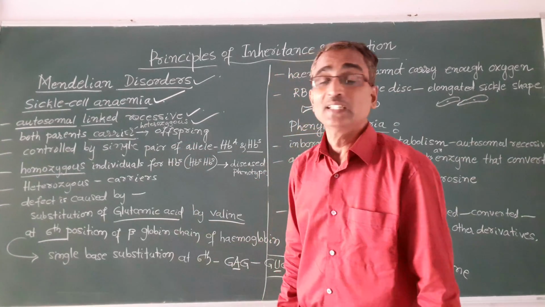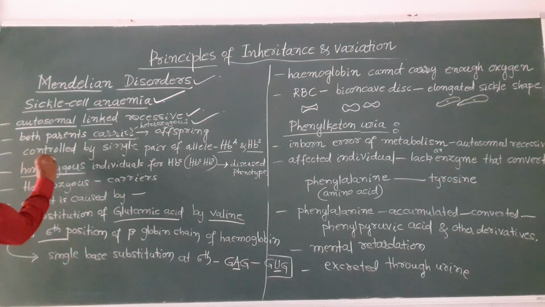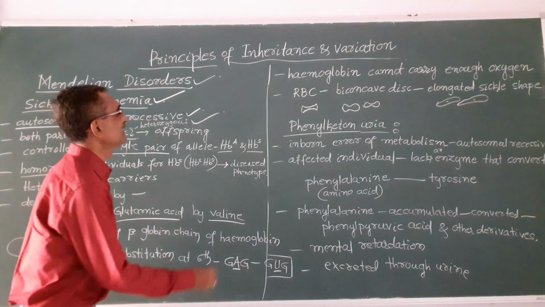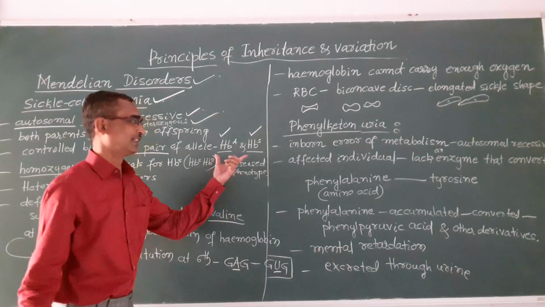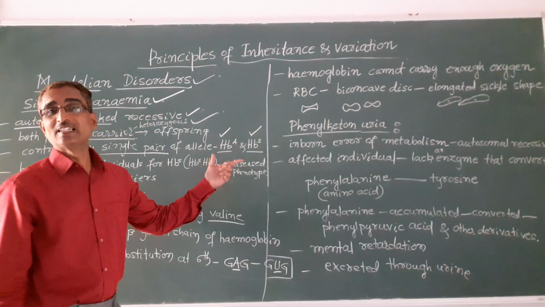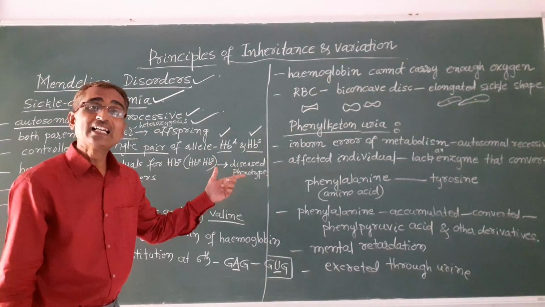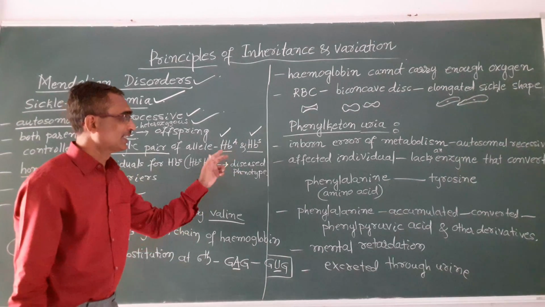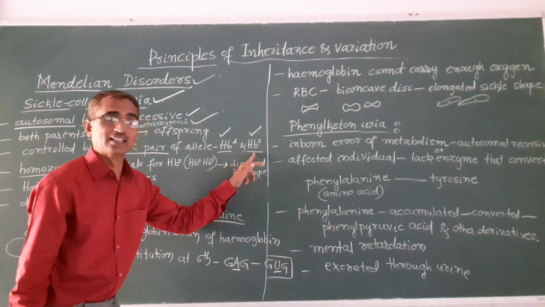Sickle cell anemia is controlled by a single pair of alleles, HBA and HBS. It is important.